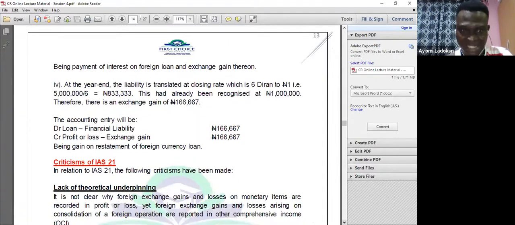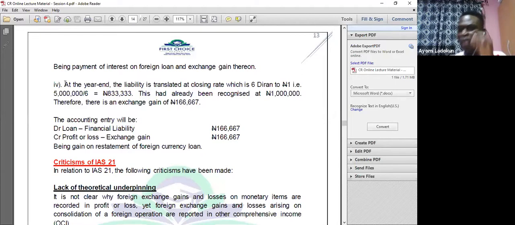And the last thing that I need to do at the year end is this. Land is a non-monetary item. Sorry, it's a loan, not land. Since it's a loan, it's a monetary item.